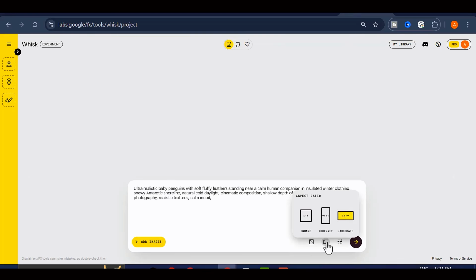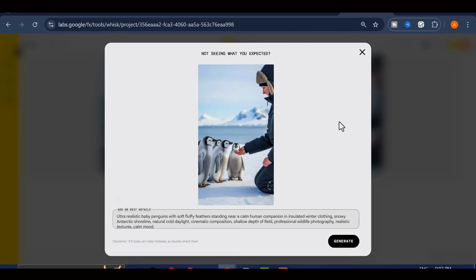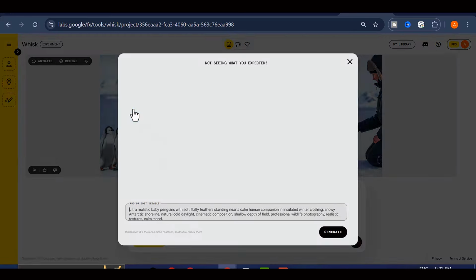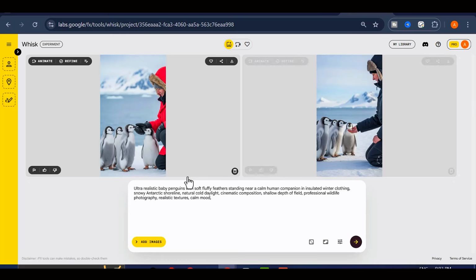Choose your preferred aspect ratio, either 9:16 for shorts and reels, or 16:9 for YouTube. Then, click Generate. In just a few seconds, Whisk produces a clean, professional-looking image of your penguin that feels like it was captured with a real camera. Repeat this same process for all your prompts. The consistency is what matters here.